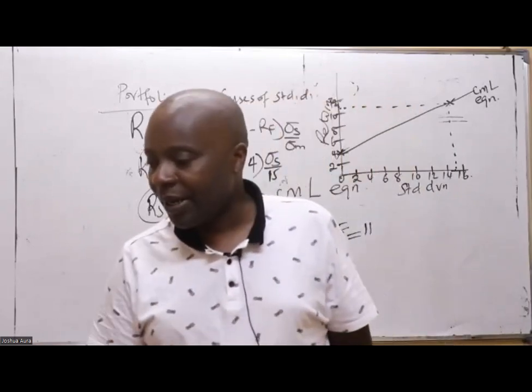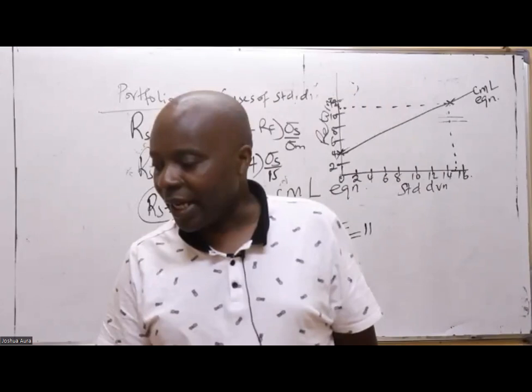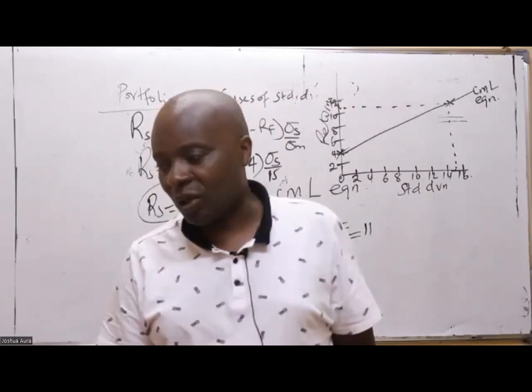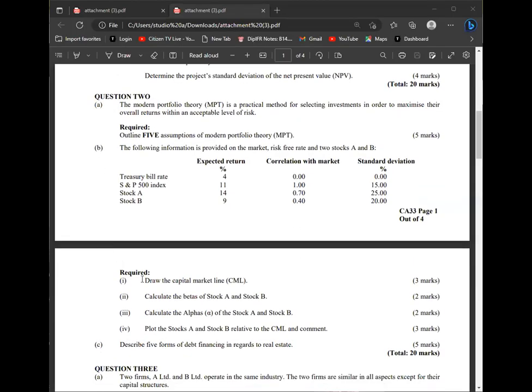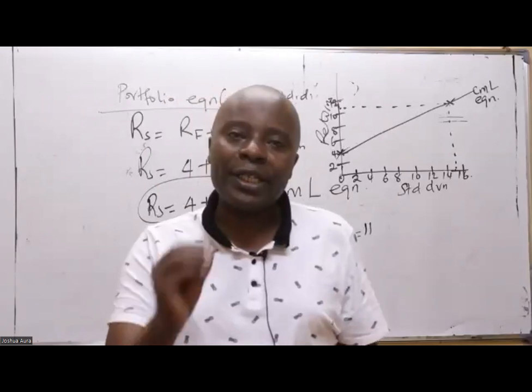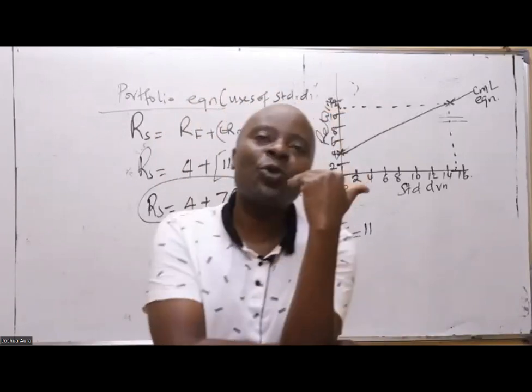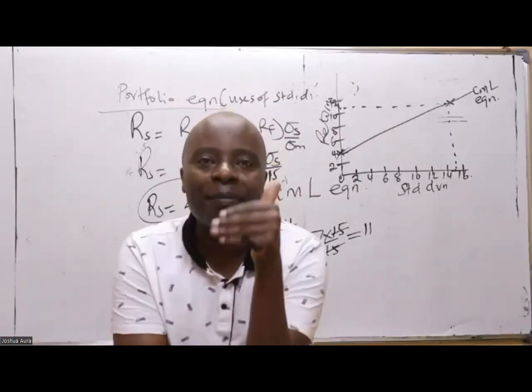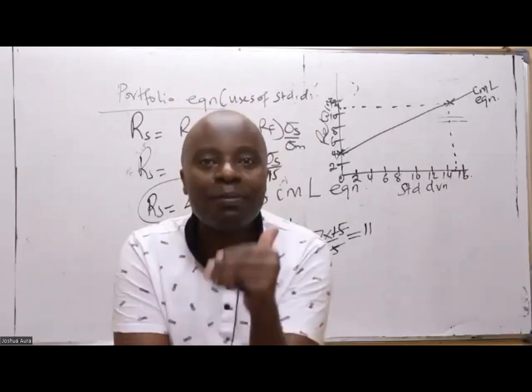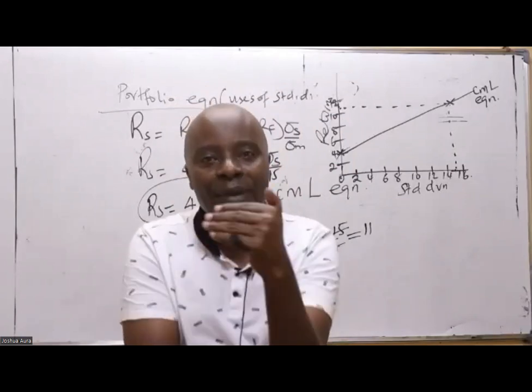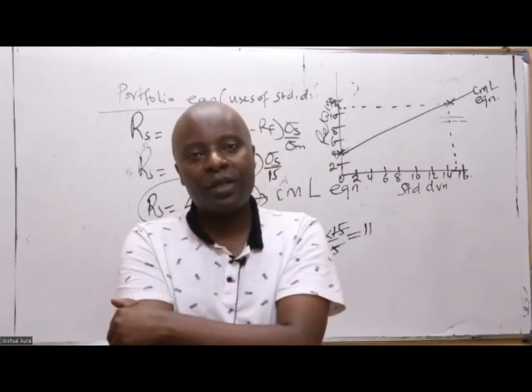Now, ladies and gentlemen, once you clear that, you should be able to go to the next concept, where they wanted us to calculate the betas of stock A and B. How do we get beta? There are two formulas of getting beta. Is there somebody who can remind us the two formulas? Please don't go to your exams without reminding yourself how to calculate beta, which is a measure of systematic risk.